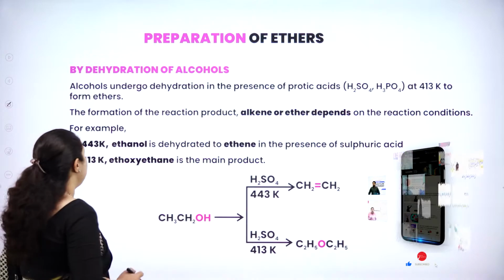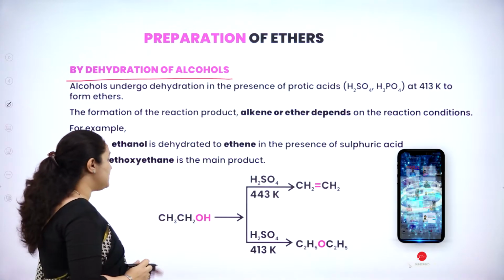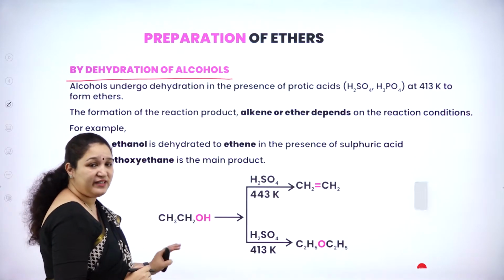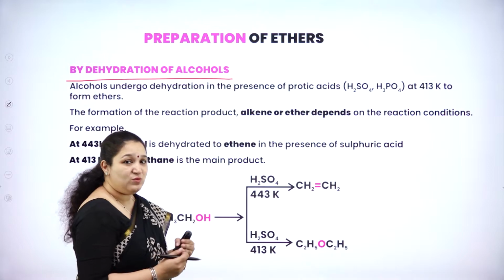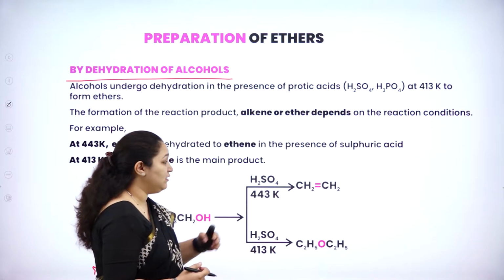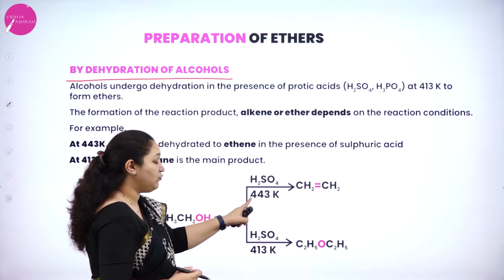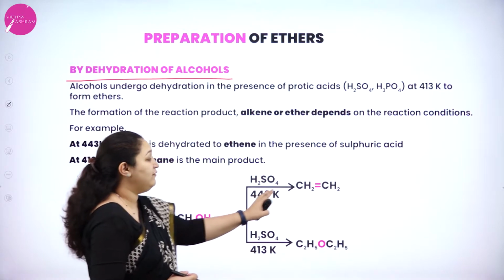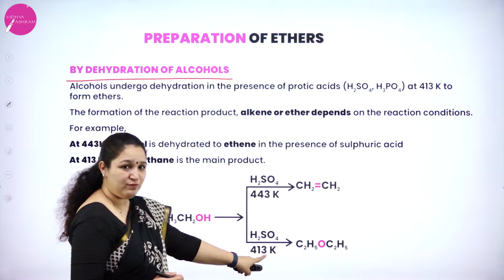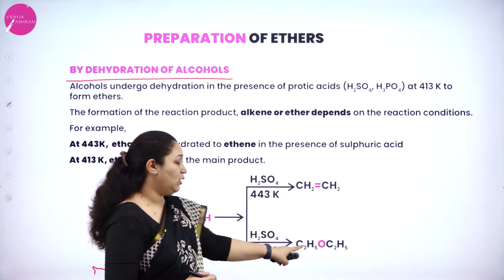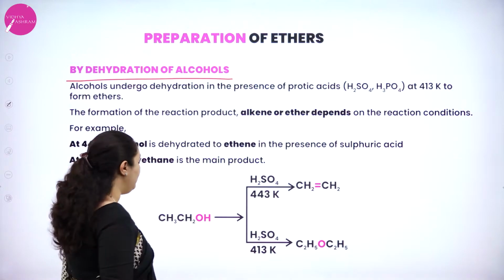So the first method is by dehydration of alcohols. If I take an alcohol and treat it with an acid like H2SO4, with a variation in temperature I can get two different types of products. If I treat an alcohol with H2SO4 at 443 Kelvin, we get an alkene. And if I treat it with acid at 413 Kelvin, that is at a lower temperature, we get ether.